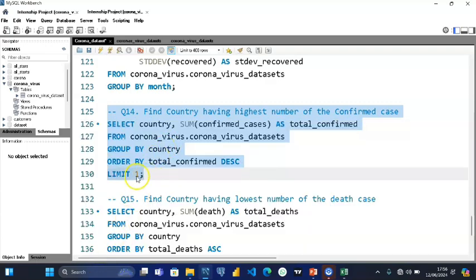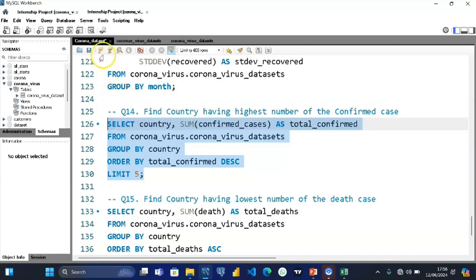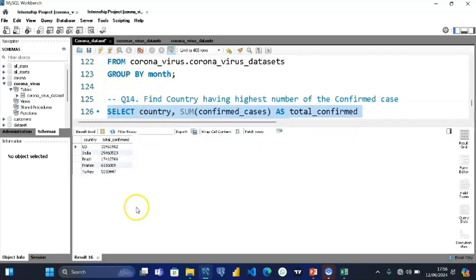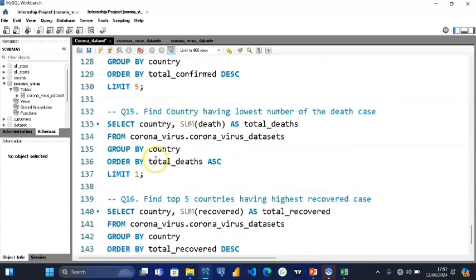But if we limit our script to check, let's say, the top five, we can easily find the top five countries with the highest number of confirmed cases, which is United States, followed by India, Brazil, France, and Turkey. So these are the five top countries with the most confirmed cases.